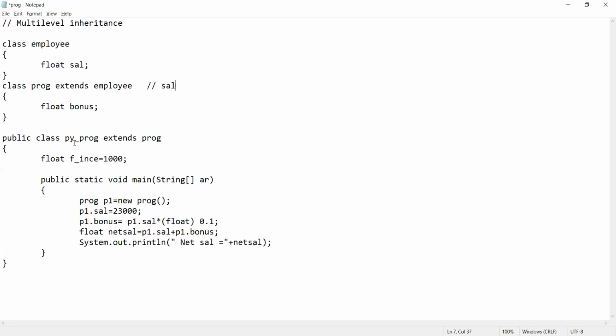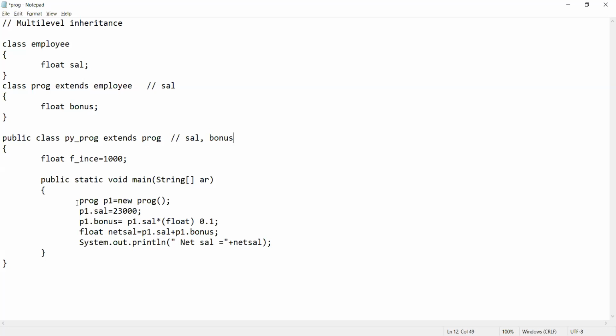Now come to the Python programmer class. It is a child class of the programmer class, and the programmer class is having two properties, salary from the employee and bonus of itself. So which means salary and bonus, it will definitely have, and apart from that it has its own unique property, that is fixed incentive. So in short, the Python programmer will have three properties, salary, bonus and fixed incentive.